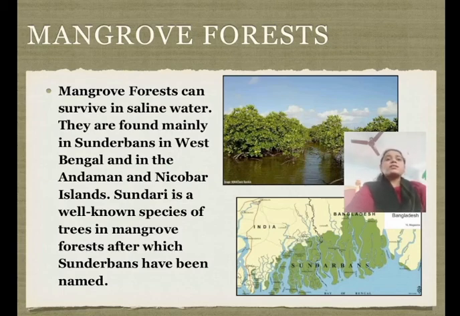At the delta, the fresh water of the river gets mixed with the salty water of the sea during high tide. These deltas give rise to forests called tidal forests. Trees of tidal forests can survive both in the fresh water of the rivers and the salty water of the sea. Tidal forests are found in India in two major regions.